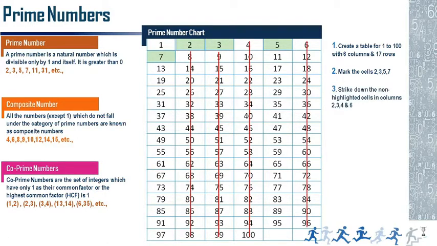From 1 to 100, mark the cells 2, 3, 5, 7 and strike out these. Why do I strike all of these? 2, 3, 4, 6: in this column, all of these are multiples of 2, even numbers like 8, 14, 20. So vertically I have struck all of these, and 3 is also a multiple of 3, 4 also I have struck, and 6 also. These 4 columns I eliminated.